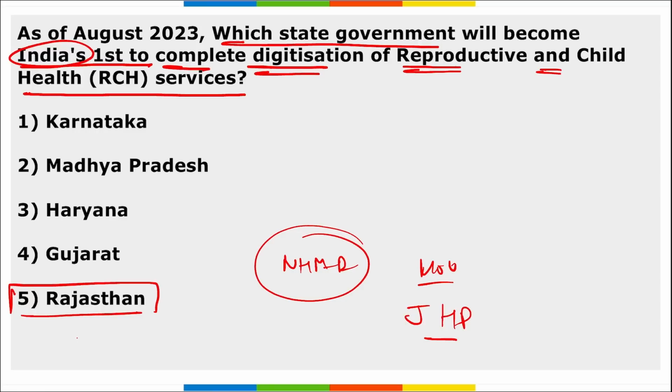Correct. So coming back, it is Rajasthan that is India's first state to complete digitization of reproductive and child health services, and it is the National Health Mission of Rajasthan. They signed this MOU with Johns Hopkins program for international education in gynecology and obstetrics, right?